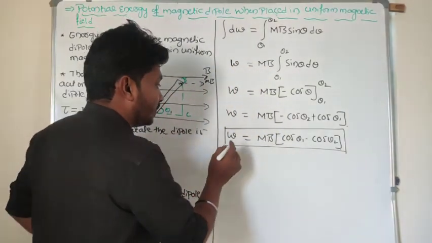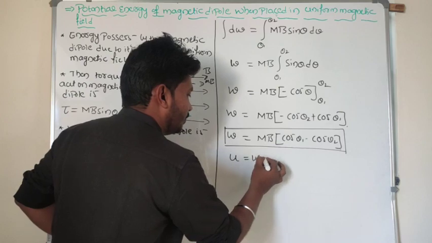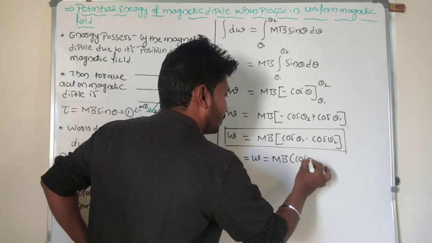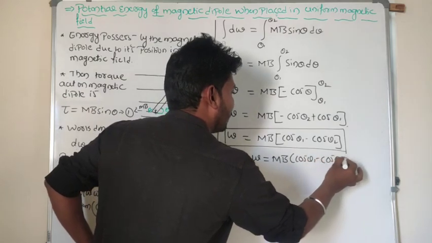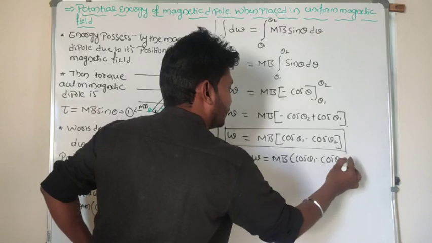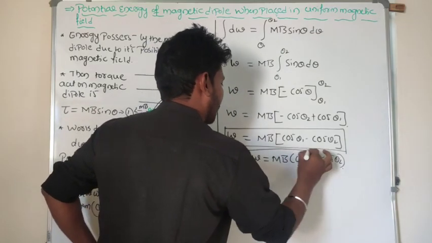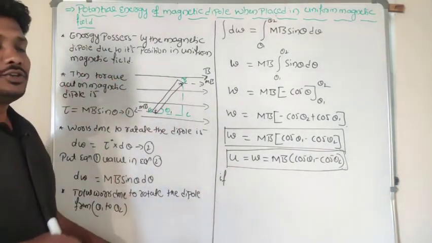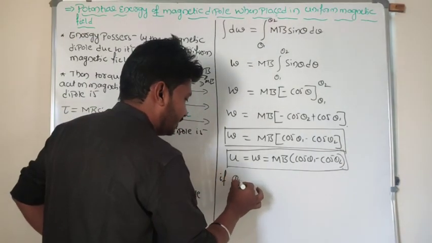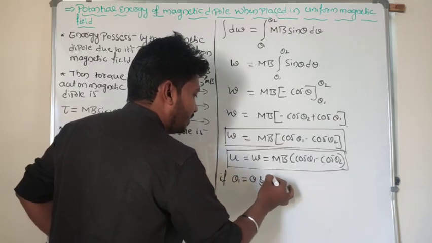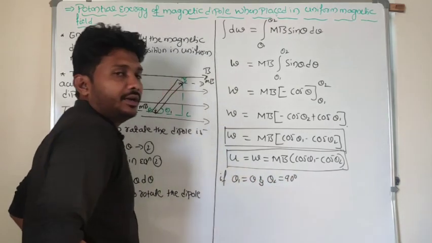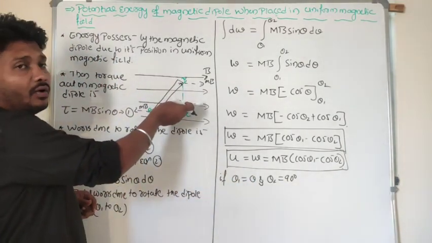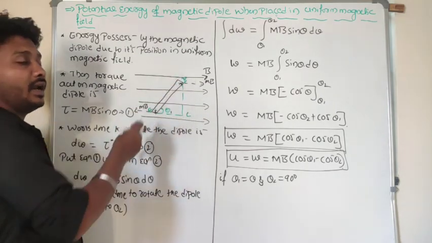So this work done is stored as potential energy U, which is equal to W, m into b, cos of theta 1 minus of cos of theta 2. This is the work done. Now suppose the initial angle I can take as theta 1 is equal to theta and theta 2 is equal to 90 degree. Initial angle I can take as theta. So whatever may be the angle, I want to rotate the dipole from theta degree to 90 degree here.